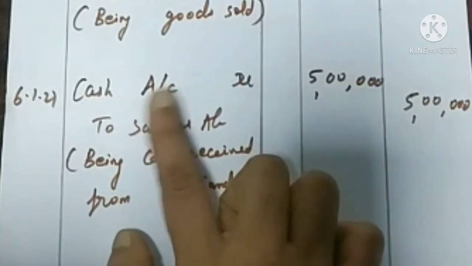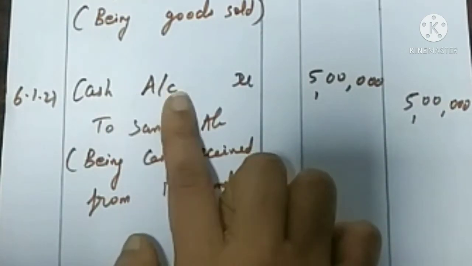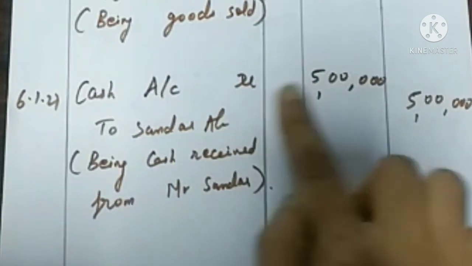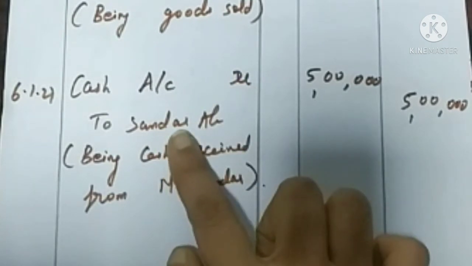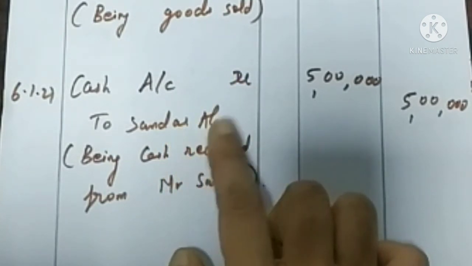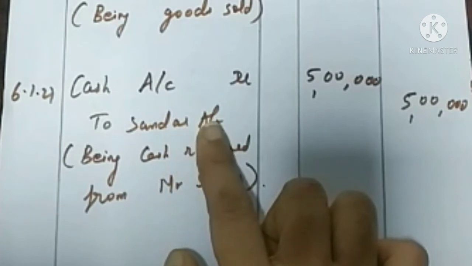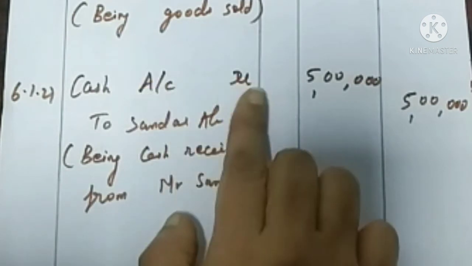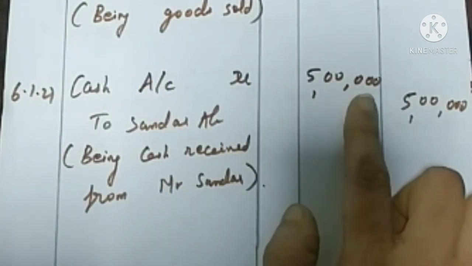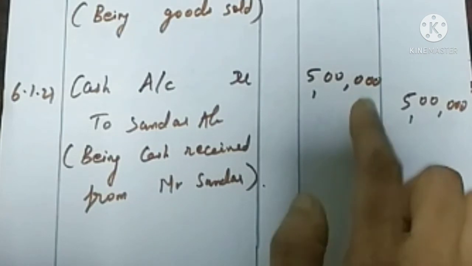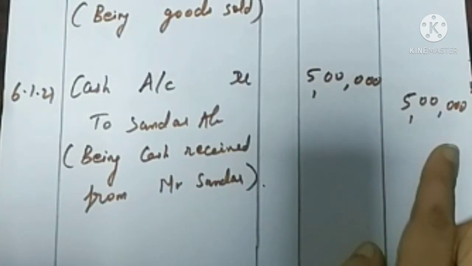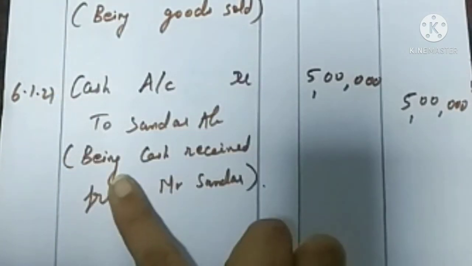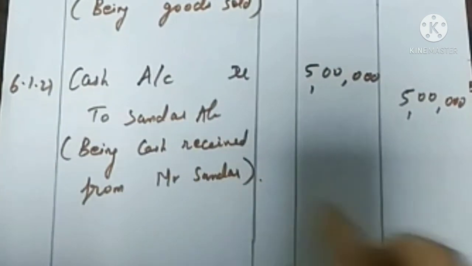We are receiving cash from Mr. Sundar. So what is coming in? Cash is coming in. Debit what comes in as per the real account rule. That's why cash account is debited. And who is the giver? Mr. Sundar is the giver as per the personal account rule. According to the personal account rule, debit the receiver, credit the giver. That's why Sundar is credited. So cash account debtor to Sundar account, an amount of rupees 5 lakhs is received from Mr. Sundar. We have to show it on debit side as well as on credit side, and the transaction has happened on 6th January 2021. Narration, being cash received from Mr. Sundar.